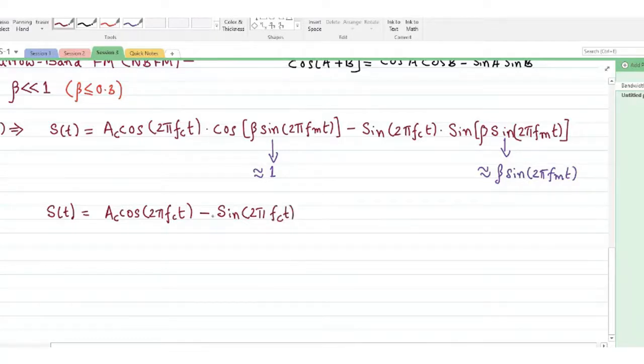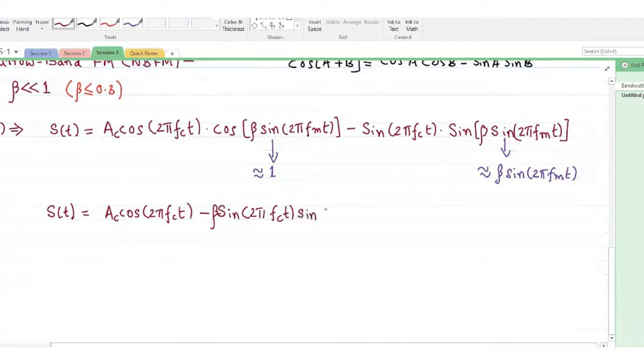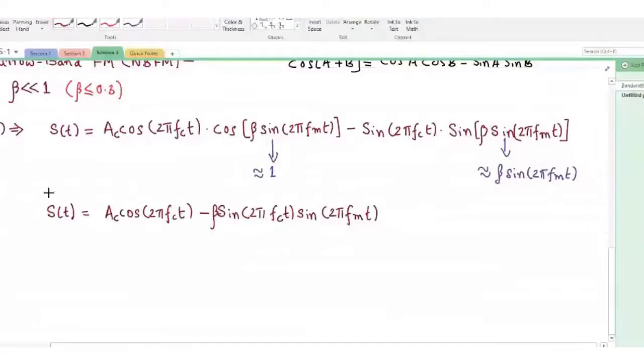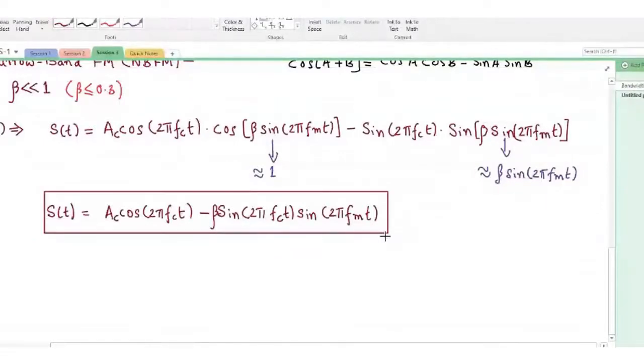So beta, of course, is a multiplication factor, times sin 2 pi fmt. Okay, so this is the expression for your narrowband FM. We should note that this is the expression that we are going to consider for narrowband FM.